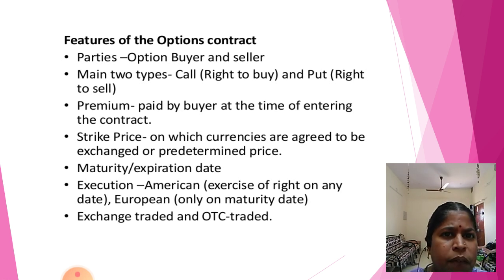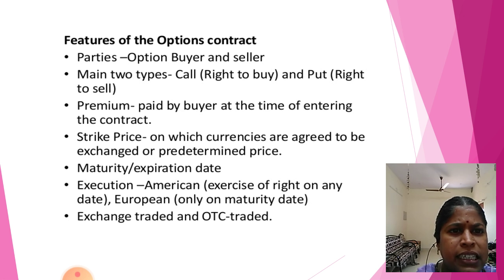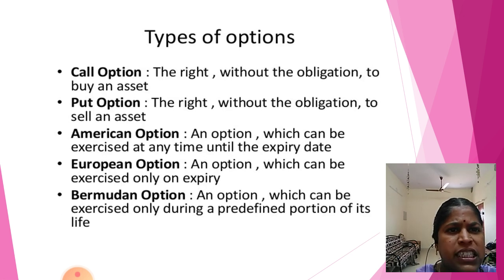Then what are the features of an option contract? The parties involved are the buyer and the seller. It is of two types: call and put. Call means the right to buy. Put means the right to sell. Premium is paid by the buyer at the time of entering the contract. Strike price is the predetermined price agreed for exchanging the currency. Maturity or expiration date varies for American and European options. Execution is on the maturity date. It can be exchange traded or OTC traded.